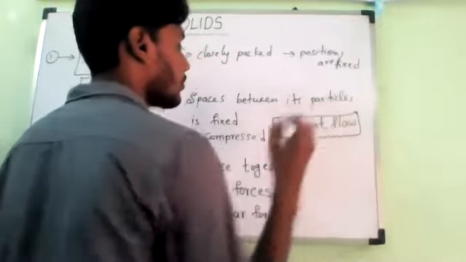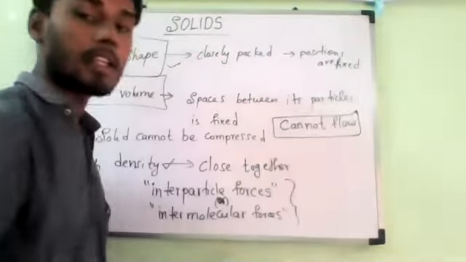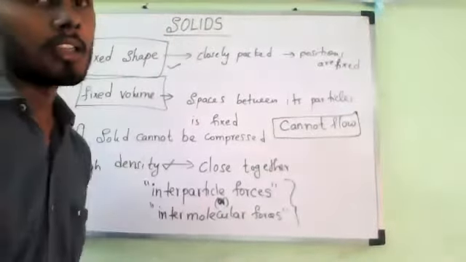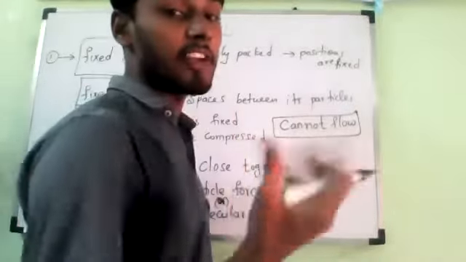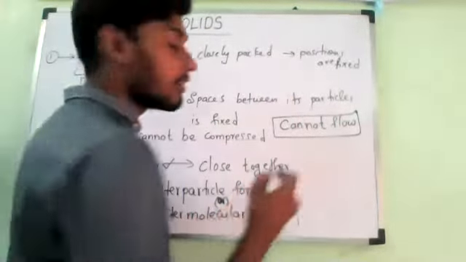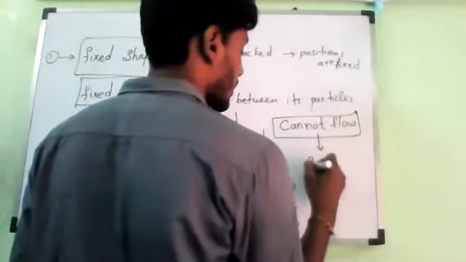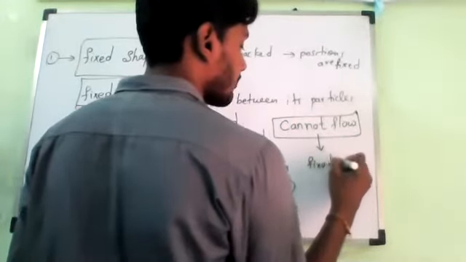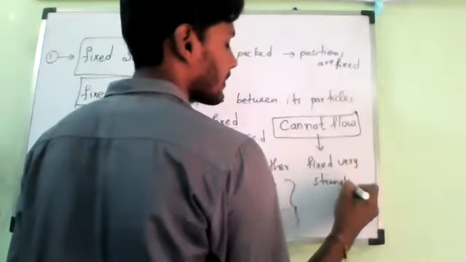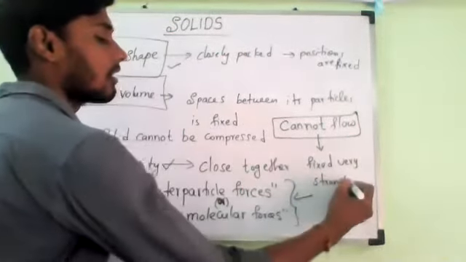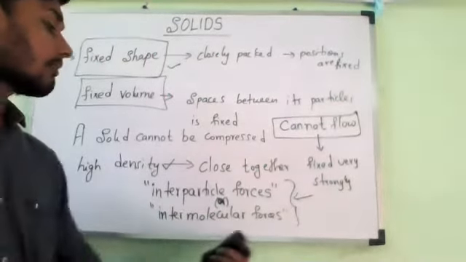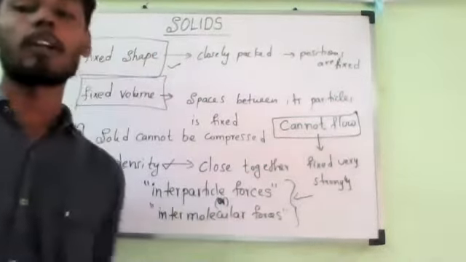Because the particles are held very strongly and are unable to leave their fixed positions. Very strongly held by whom? By intermolecular forces or interparticle forces.